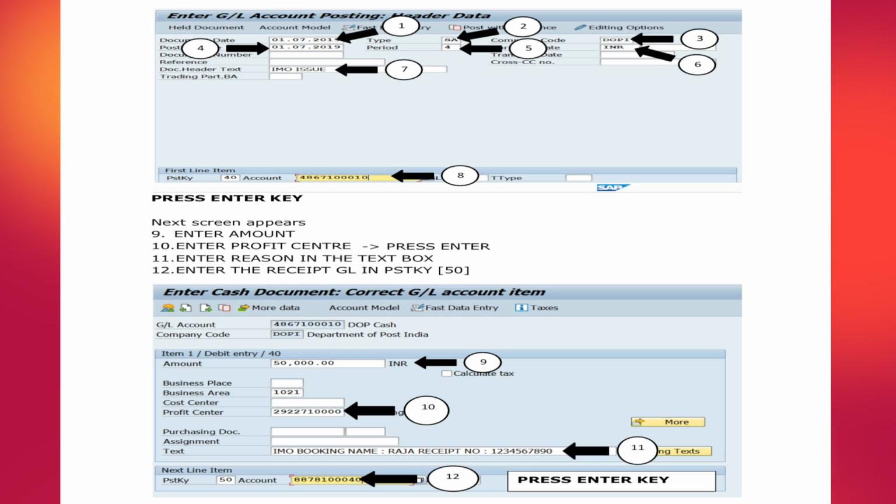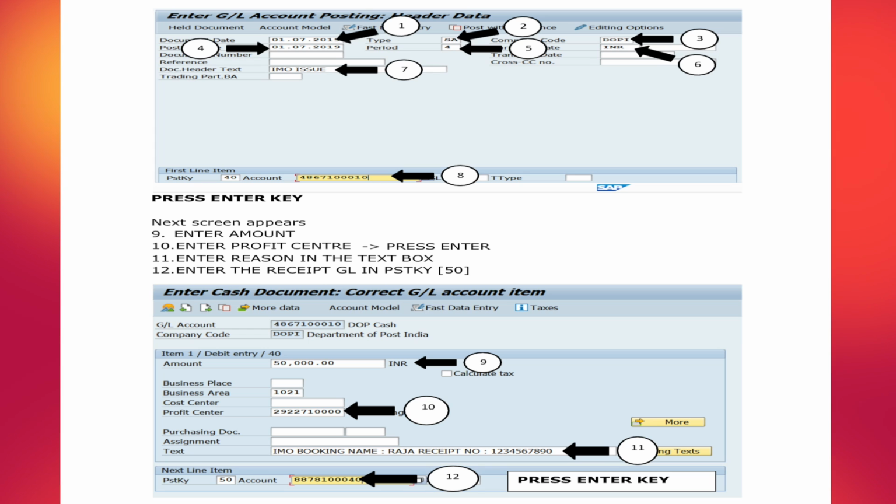After that, feed your profit center of your sub office or head office, and then in the text just mention IMO booking or IMT payment and the person's name. After that, at the bottom of the screen the next line displays, that is the credit entry.